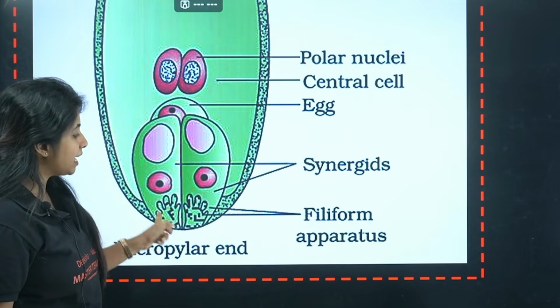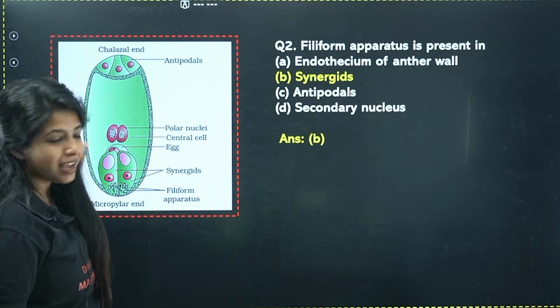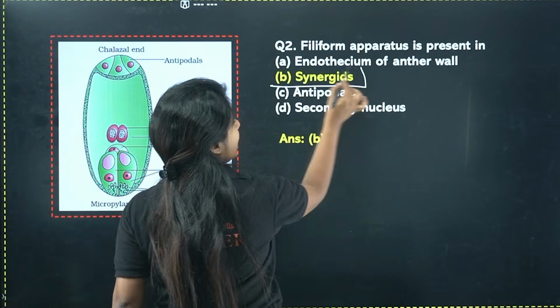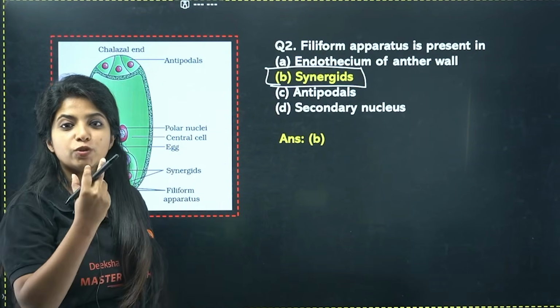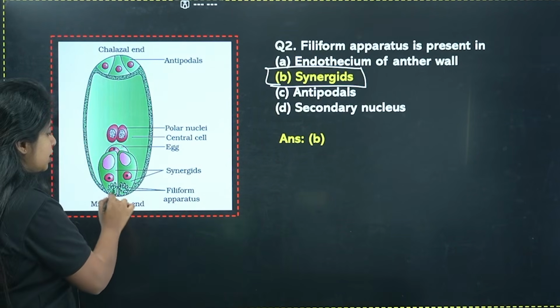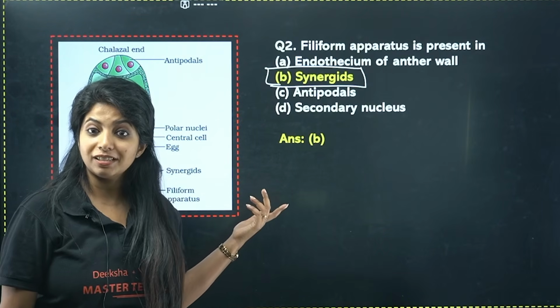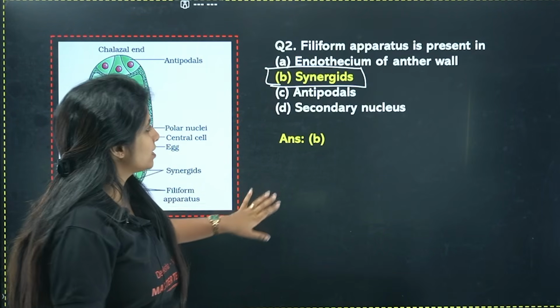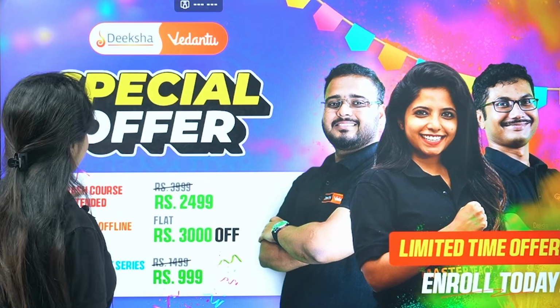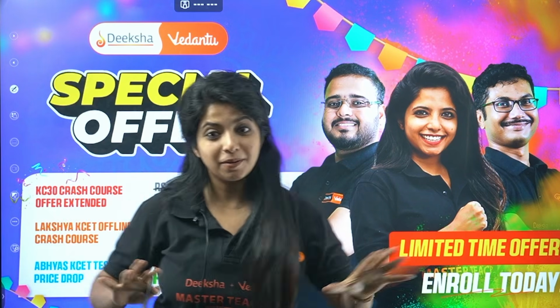So please understand, it's a part of synergids. And you know what? I'll tell you one story. The synergids lose their life while the pollen tube goes to them. So it's like it's dying for its best friend out there. One synergid gets degenerated when a pollen tube is being formed out there. That's pretty sad, right? Yes. So that is the answer. B is your answer. I hope we are solving questions in that particular range, only 1 minute per question, right?